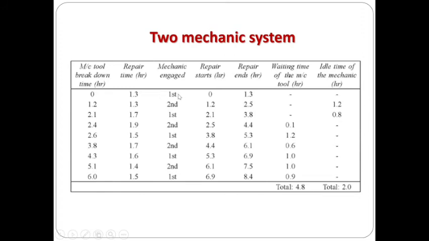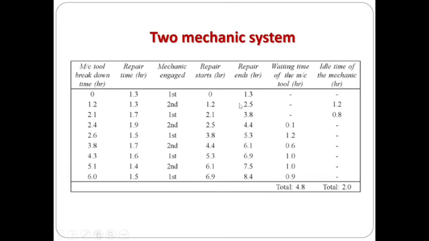This is for the first mechanic. The second mechanic is idle up to that. The second breakdown occurs only at 1.2 hours. So while coming to here, the repairing starting time will be 1.2 and the repair time will be 1.3. So 1.2 plus 1.3, which is 2.5 here, right?